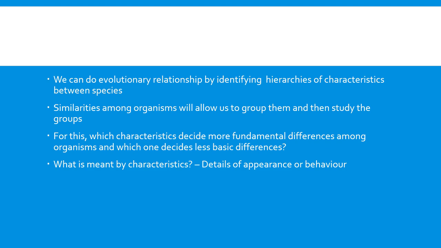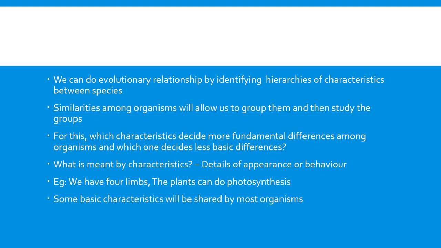What is meant by characteristics? A characteristic is a detailed appearance, or otherwise the behavior of an organism. For example, we have four limbs, so all organisms which have four limbs are categorized into the same group. Plants can do photosynthesis. This is the basic characteristic of plants, so all plants that can do photosynthesis are categorized into the same group.